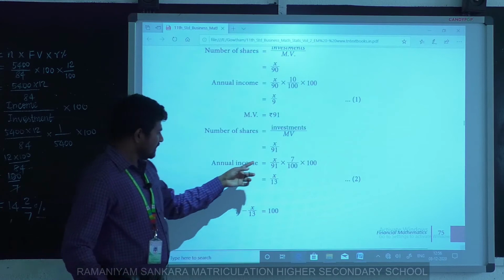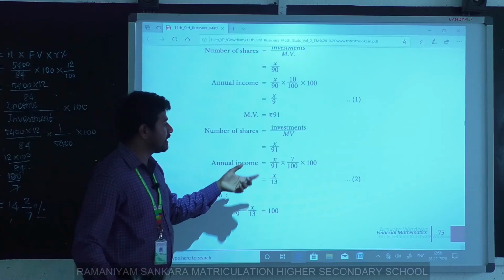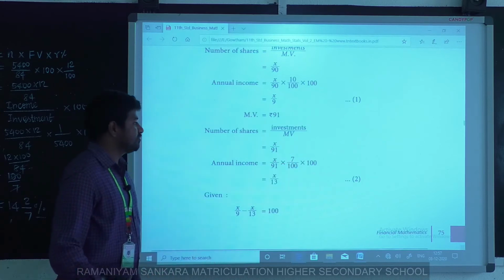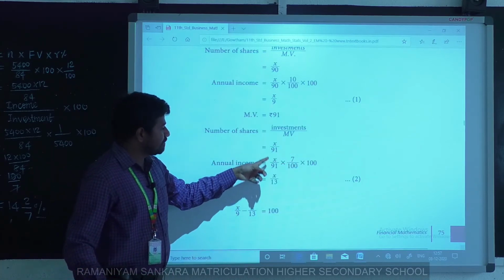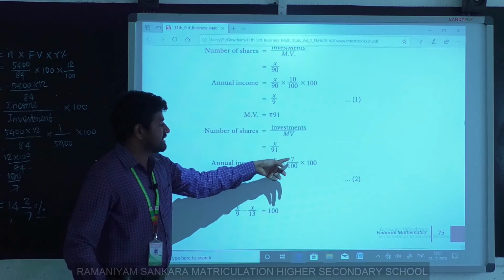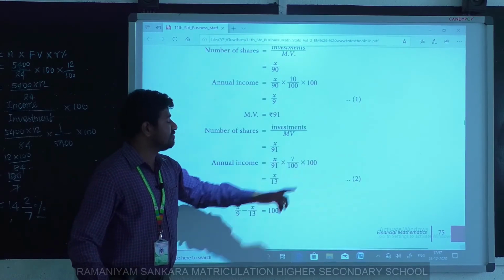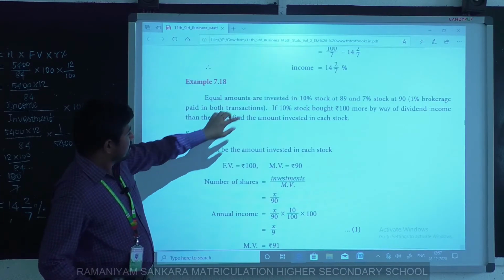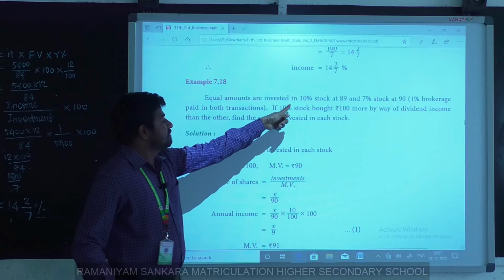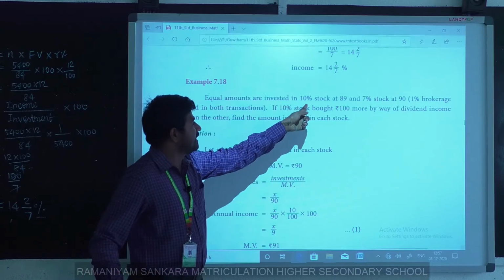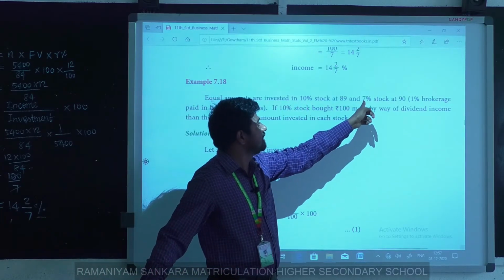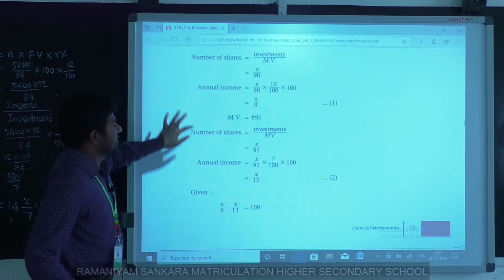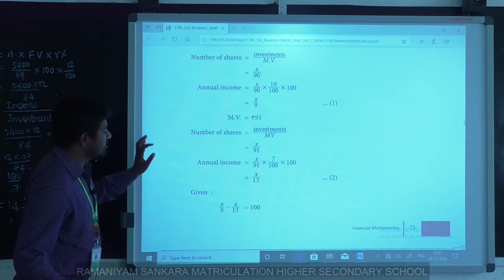Annual income equals number of shares into rate of dividend into face value: x by 91, into 7 by 100, into face value 100. Clear, students? First stock 10% rate of dividend, second stock 7%. Yes, we found both values.